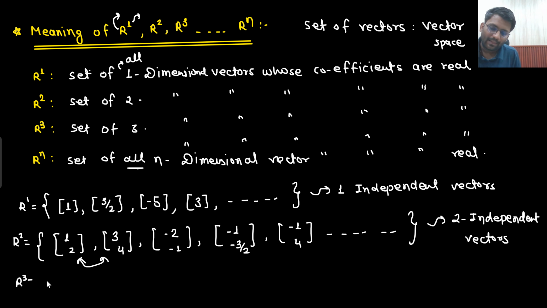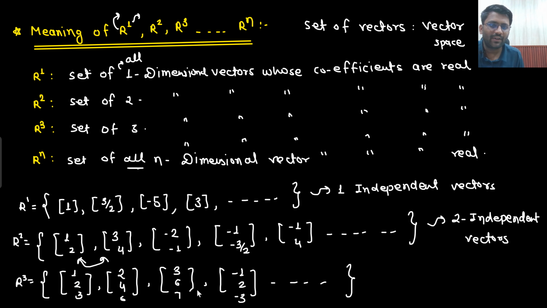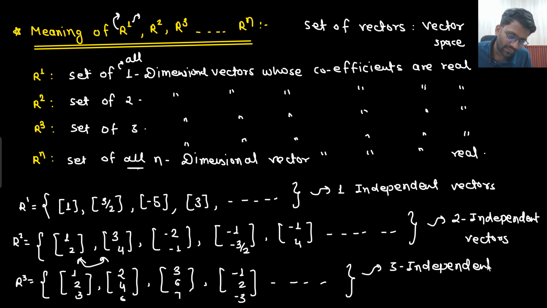So what about R3? R3 would be written somewhat like this. Sir, I can have 1 2 3. I can have 2 4 6. I can have 3 6 7. I can have -1 2 -3, and so on. Now someone would say that, sir, 1 2 3 and 2 4 6 are depending on each other. Yes, they are depending on each other, but these two are independent. These two are also independent. So how many independent vectors will you have? I will have 3 independent vectors. So in R3 I will have 3 independent vectors.